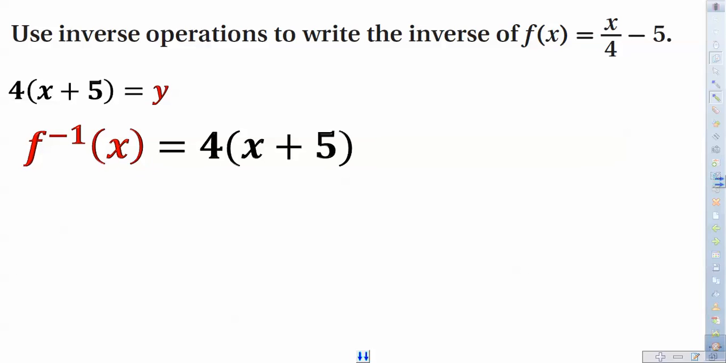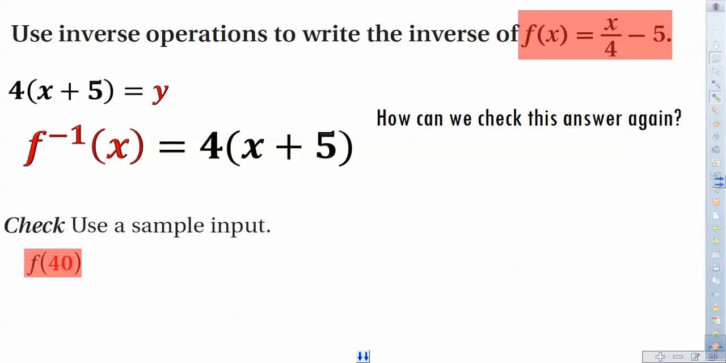And so now that we have y by itself, we can slap that inverse notation on it and call it the inverse of f of x equals 4 times the quantity x plus 5. So how can we check to make sure that we've got the right answer again? Because you're always going to want to check this, and I can't stress how important this is at this stage, because students really struggle with writing inverse operations, and an easy way to check it is just to throw in a sample input.